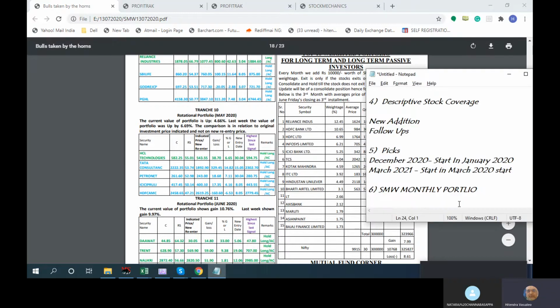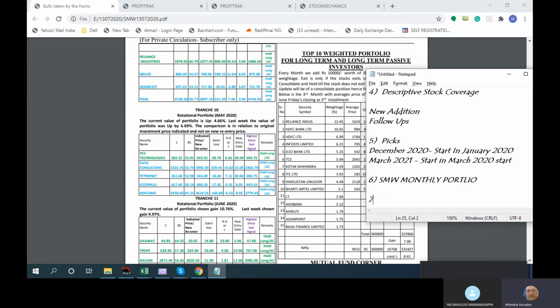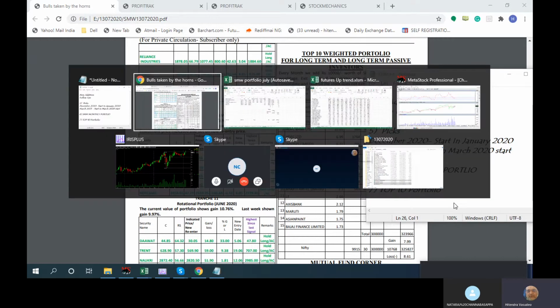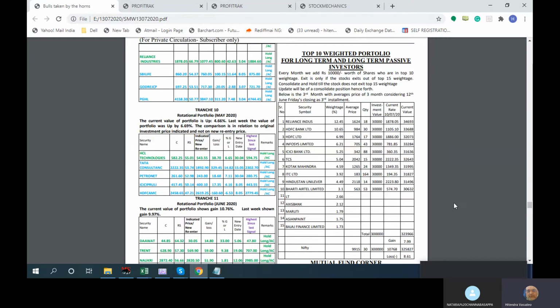The next thing is another most important factor, because it starts with the philosophy now. That is the top 10. And this is mostly for the long term. This is going to be long term to super long term. Whatever trading profits you are making, short term, medium term, any of those, we want this profit to be shifted into the top 10.